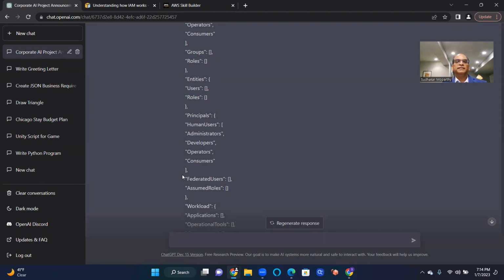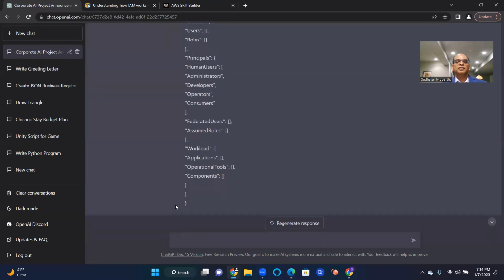Federated users, assumed roles, workload. So sometimes other applications can access AWS resources. So it's not just humans going through the console or command line, but when you program it through applications, you can also access these resources.